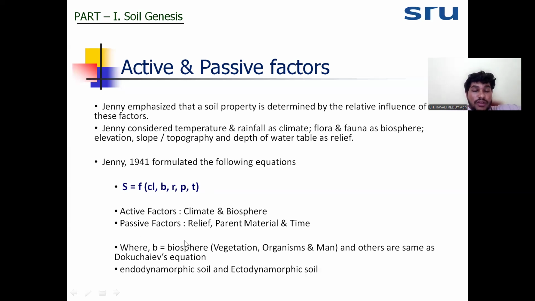Also, Jenny gave two types of soil, endodynamorphic soil and ectodynamorphic soil. He said that soil developed by the influence of climate and biosphere is called ectodynamorphic soil, whereas soil formed because of the influence of relief, parent material and time is called endodynamorphic soil. Means if the soil property depends on relief, parent material and time, that is endodynamorphic soil. If the soil property depends on climate and biosphere, it is called ectodynamorphic soil.